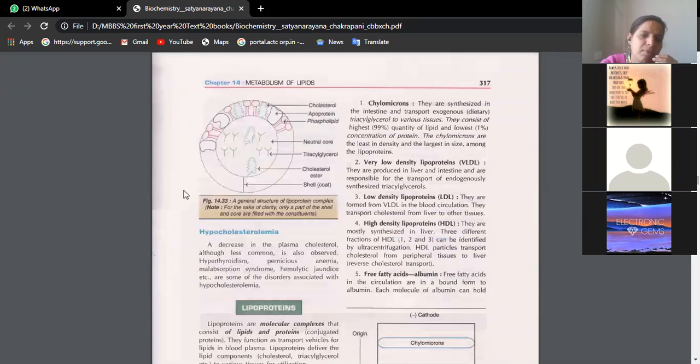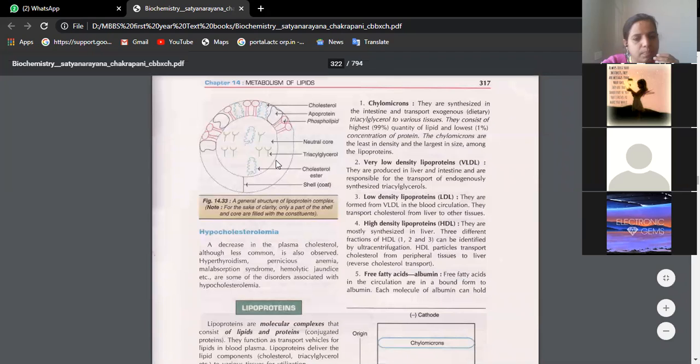So for the structure of lipoprotein, I want you to draw this picture. This is the general structure of lipoprotein. You see what it is made up of? The inside core has triacylglycerol, which is the neutral core. And this is the outside area, the membrane, where we have phospholipids, apoprotein, cholesterol.